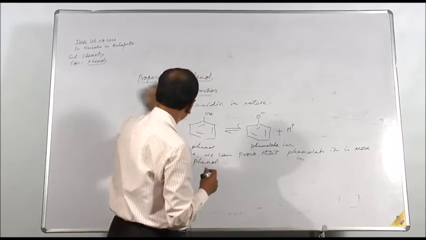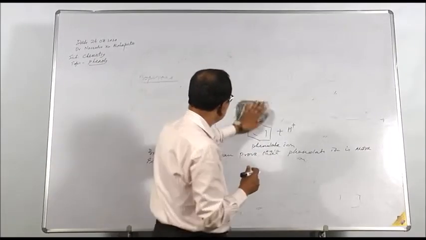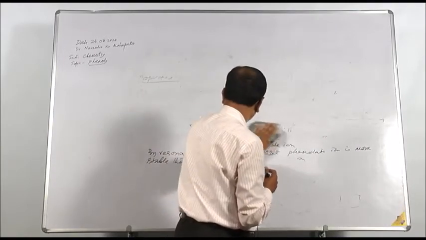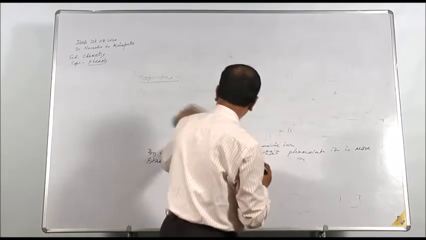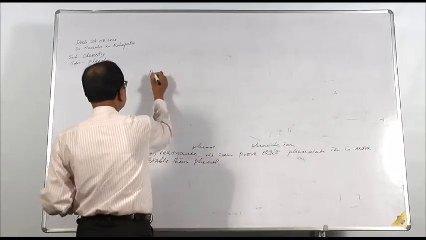Let us see how we can prove that phenolate ion is more stable than phenol.